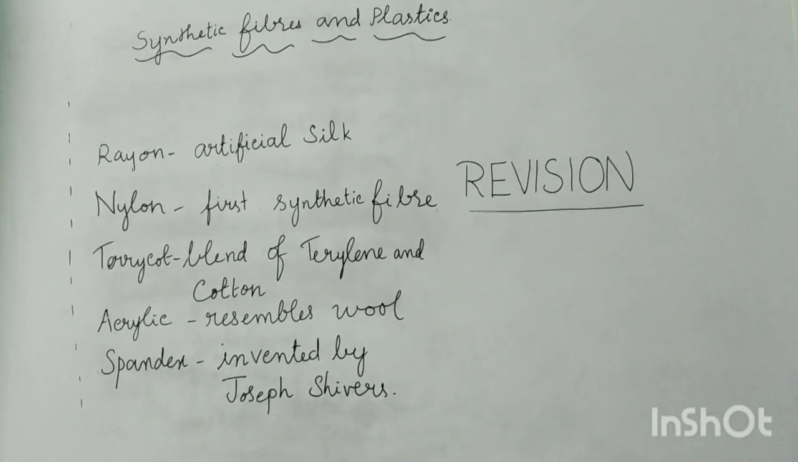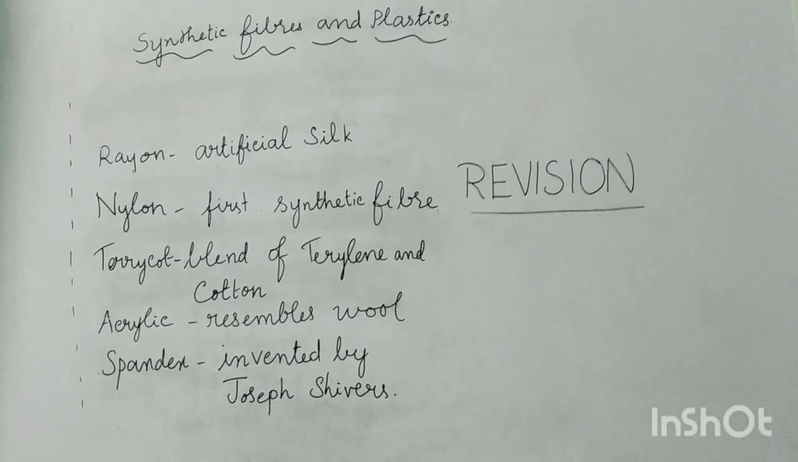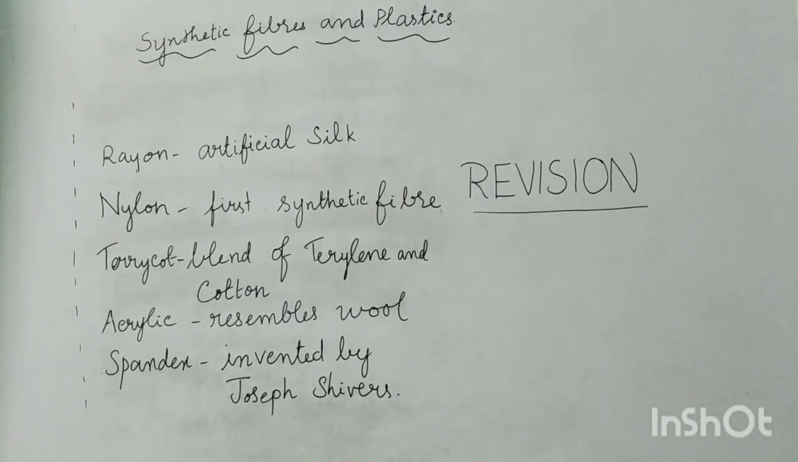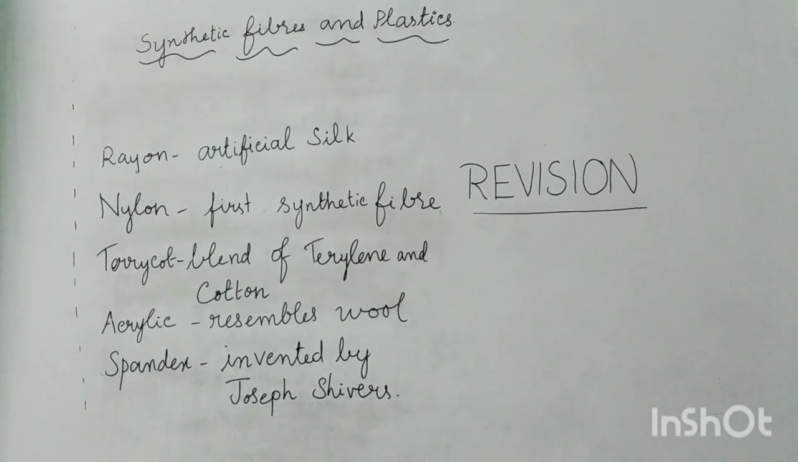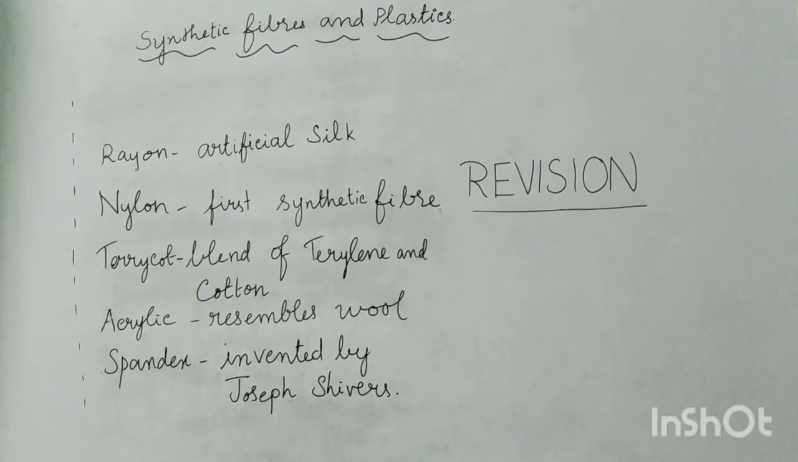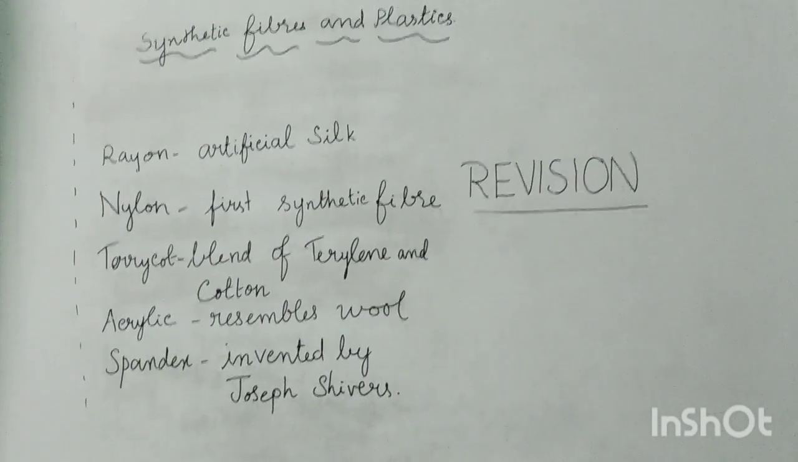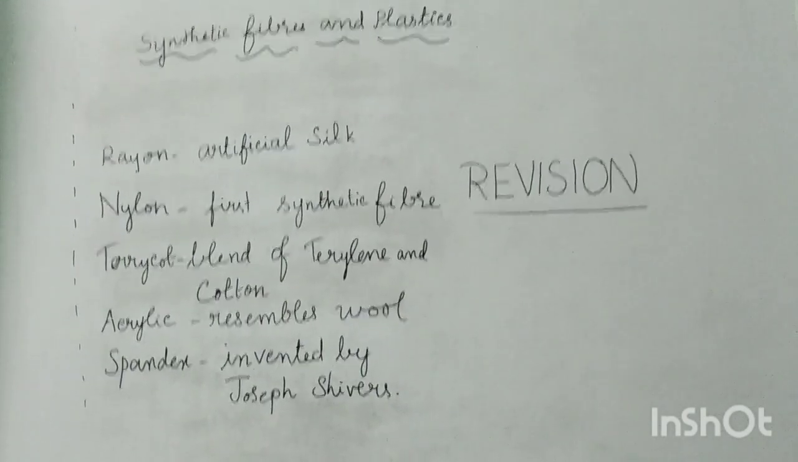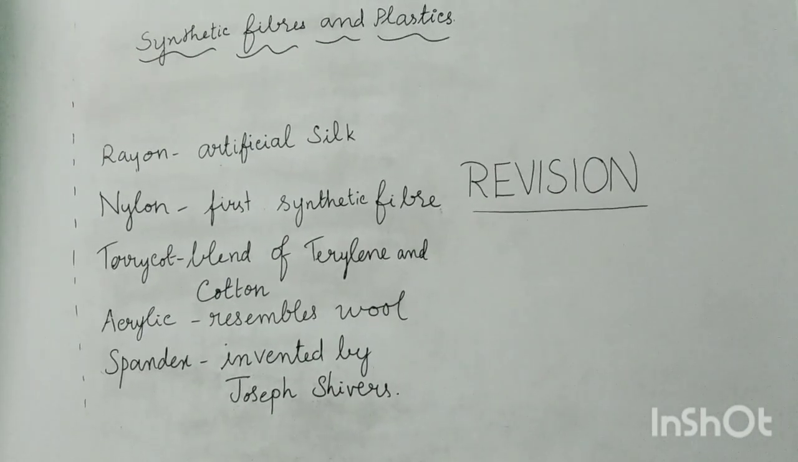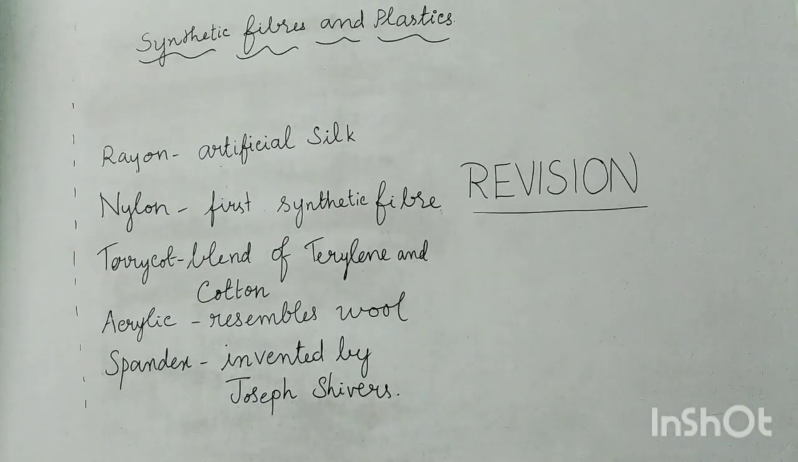Okay. The next one, which of the following fibers are used for making conveyor belts? Option A, rayon. Option B, terlin. Option C, cotton. Option D, acrylic. The answer is terlin. Which of the following fabrics is waterproof? A, nylon. B, rayon. C, spandex. D, wool. The answer is nylon. Is it not? Then we will see the ninth question.